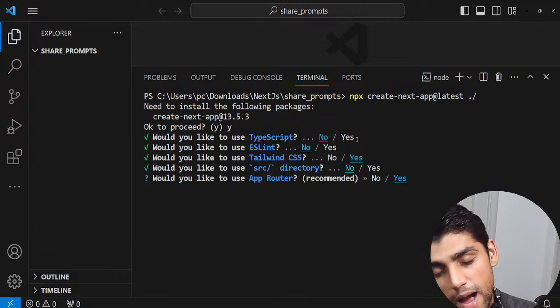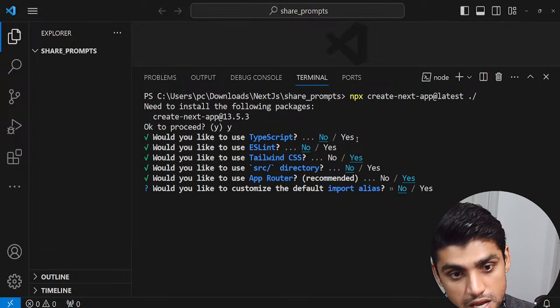And the app directory, app router, this is recommended, so I'm just gonna go yes. And would you like to customize the default import alias? And we're gonna say no here.